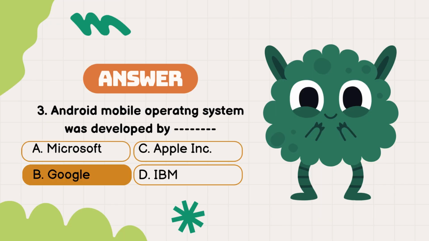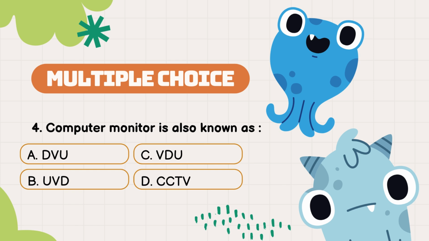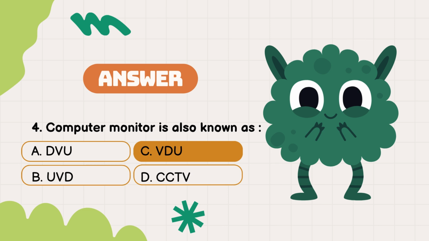Google. Question number 4. The computer monitor is also known as. The options are A. DVU, B. UVD, C. VDU, D. CCTV. The answer is option C.